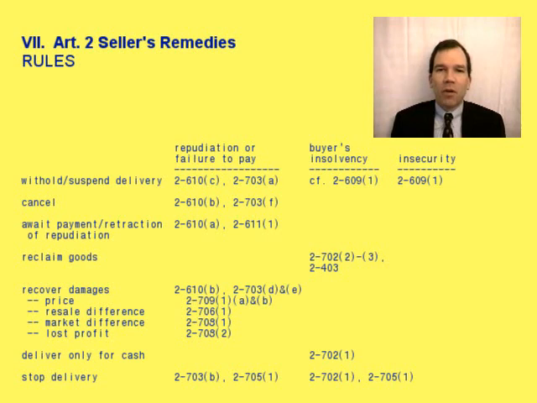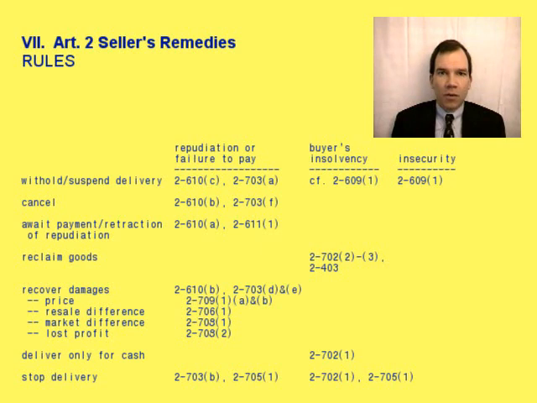In this video, we're going to review some of the rules that we've learned about the seller's remedies under Article 2 of the Uniform Commercial Code. I've listed the various remedies on the left side of the table in front of you. When are these remedies available? Well, it depends on the circumstances. I've indicated 3 different circumstances on the top of the table in front of you.